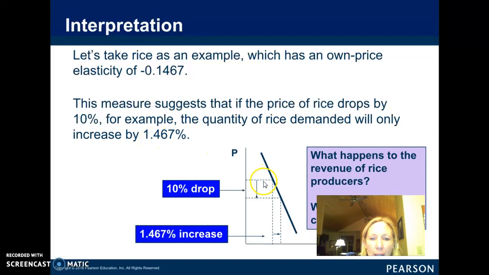So a 10% drop in price leads to a very small increase in demand, and you can look at the slope of that demand curve and you can see by the elasticity coefficient, as well as by the demand curve, that rice would be highly inelastic. In other words, you buy all the rice that you want, and the price doesn't have a big impact on it.